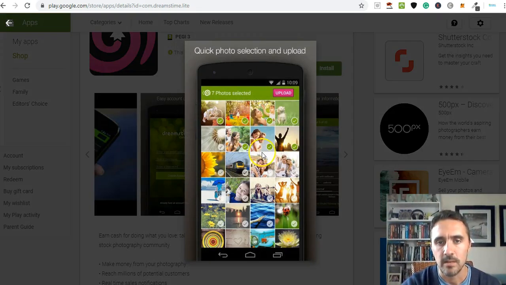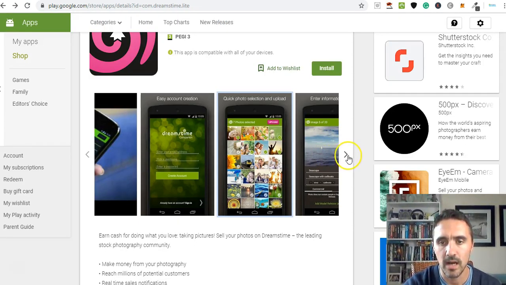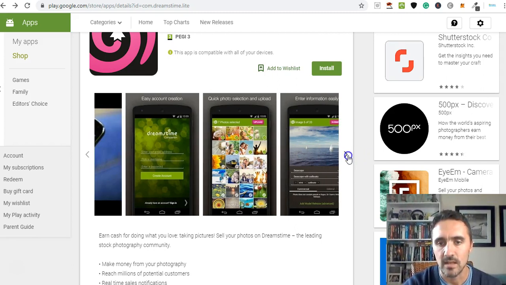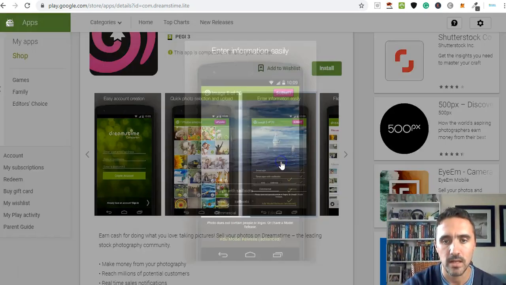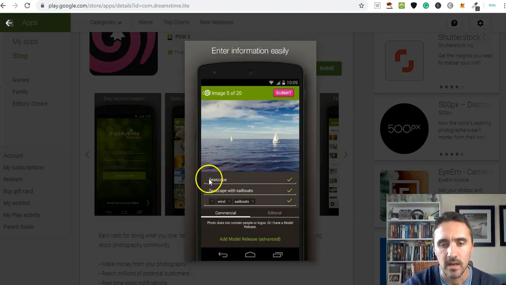Next one, so basically you select the images or the videos that you want to upload to the platform, select them and then just hit upload. After this you're going to want to go ahead and give it a good title, and then you also include some tags on there. So let me just go to this one here and show you this. So you can see here you've got your main headline, you've got your subtitle, and then you've got tags down here, and then you give it a category, whether it's commercial or it's an editorial piece.